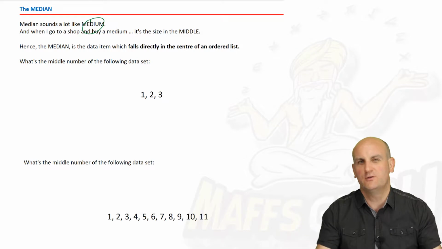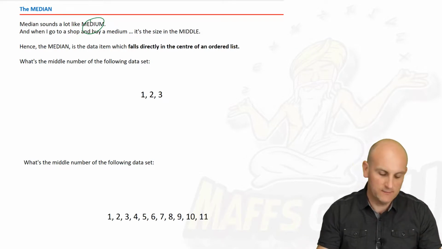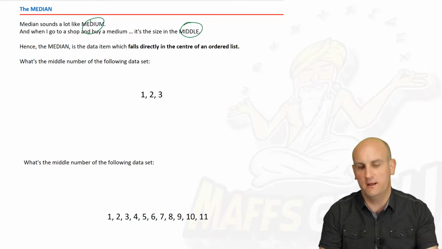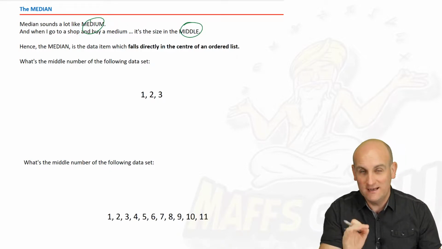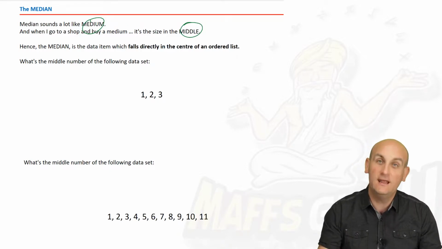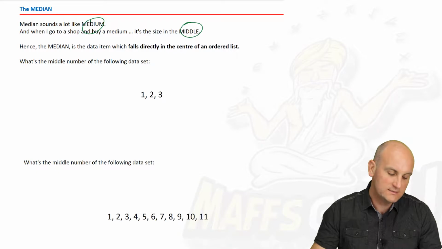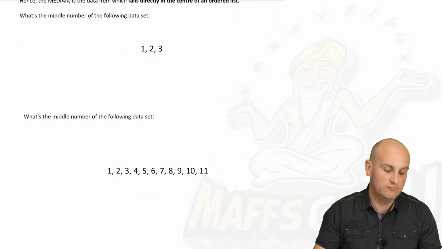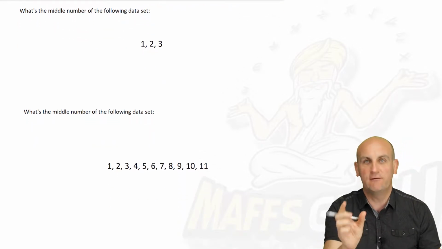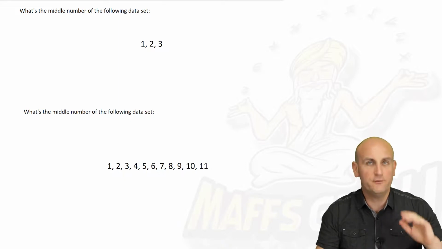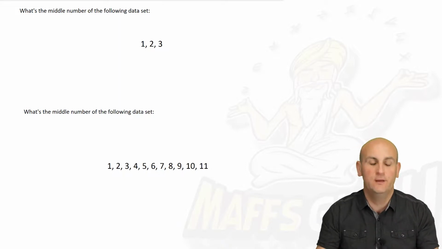But it's also, you go into a shop and buy medium, you buy something in the middle. So actually we're looking for the middle number. And you're sitting there going, I already know this, why are you telling me again? It builds, I promise you. So finding the middle of the numbers is actually relatively simple, so long as there aren't that many numbers. To find the middle, the first thing you have to do is put them in order.